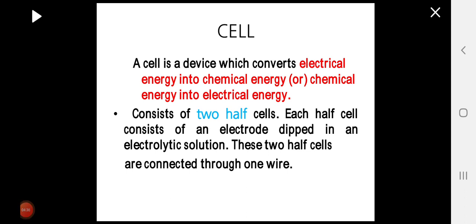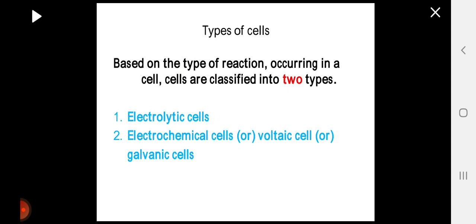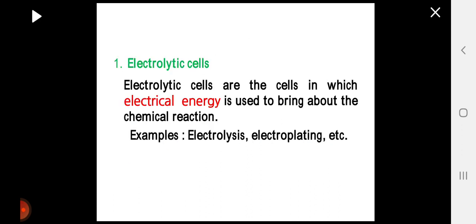Let us see what is a cell. A cell is a device which converts electrical energy into chemical energy or chemical energy into electrical energy. Usually a cell contains two half cells. Each half cell consists of an electrode dipped in an electrolytic solution. These two half cells are connected through one wire. There are two types of cells, electrolytic cell and electrochemical cell.